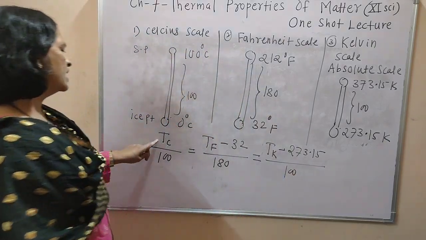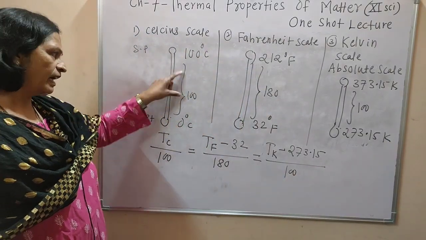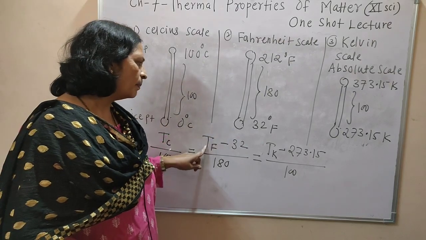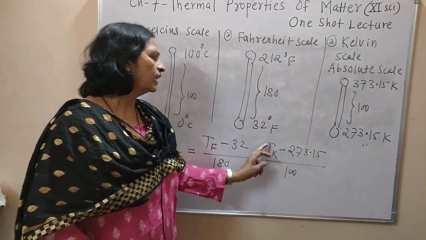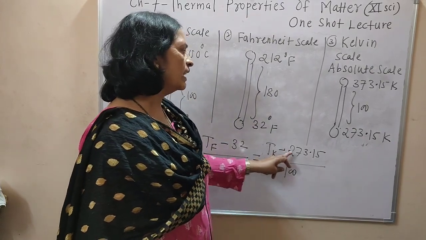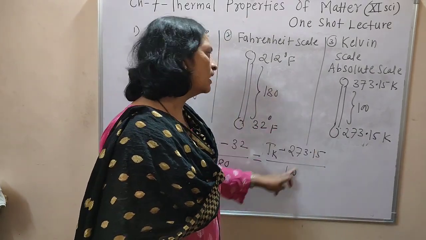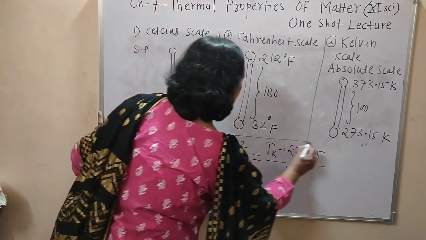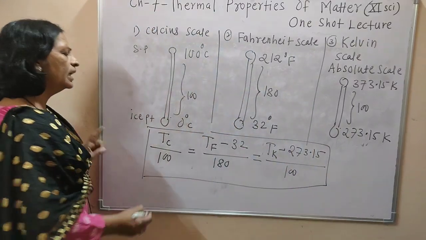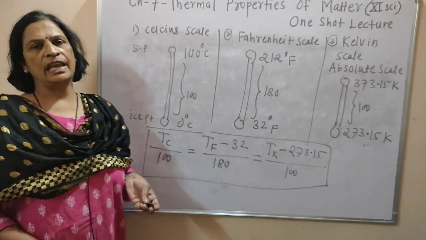Understood? With the help of this formula we can calculate the temperature in any scale.